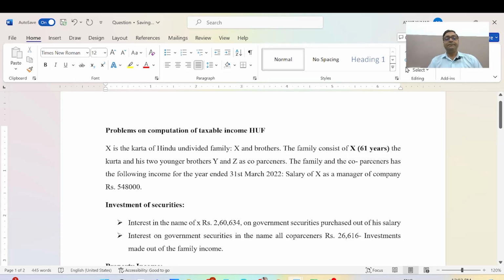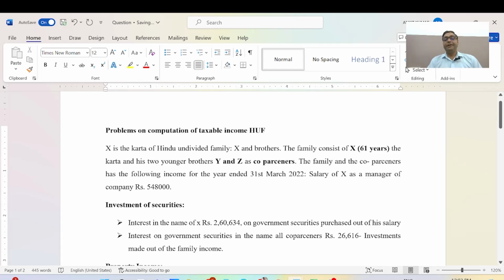The karta and his two younger brothers, Y and Z, and the co-persons, meaning the family members, have the following income for the year ending 31st March 2022.